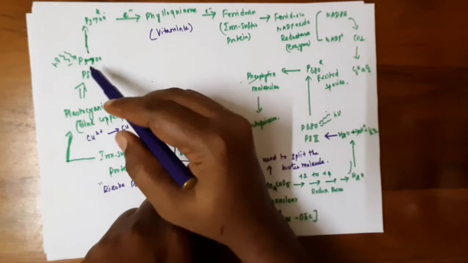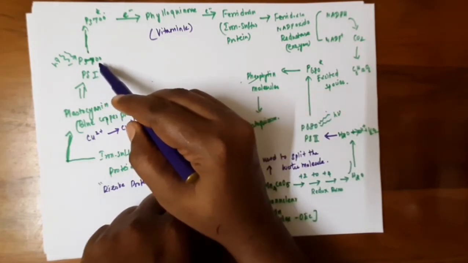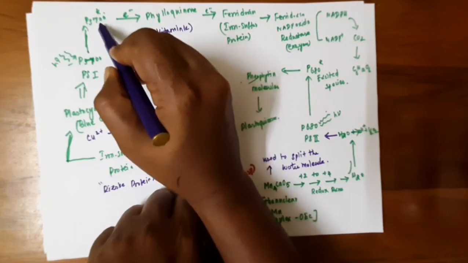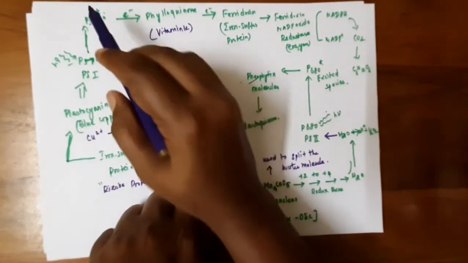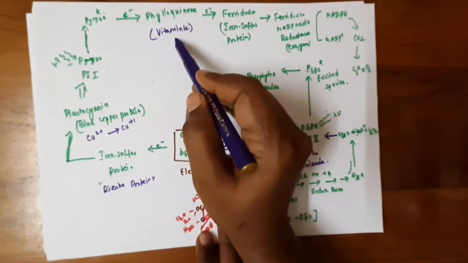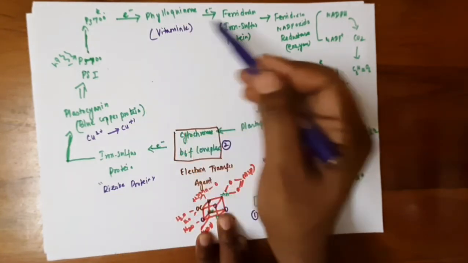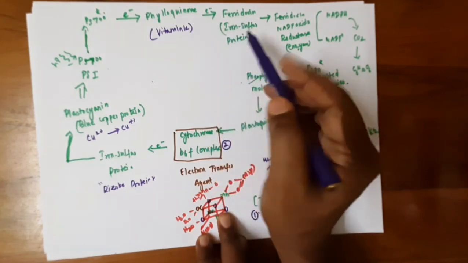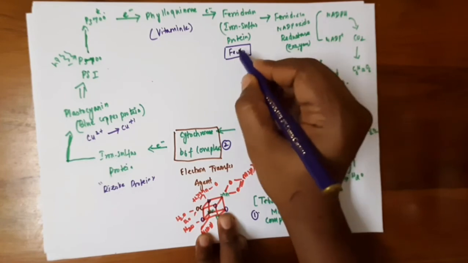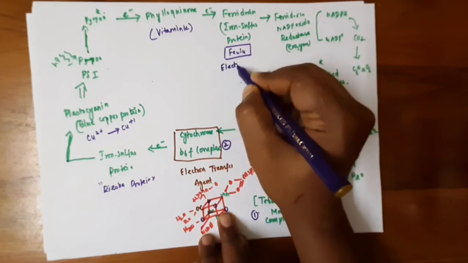So in photosystem 1, the chlorophyll has a wavelength of 700 nanometer, absorbs the light energy and gets excited. That is chlorophyll P700 in the excited level, and it gives the electron to the phylloquinone molecule, that is vitamin K, and it transfers the electron to the ferredoxin iron sulfur protein Fe4S4. Ferredoxin, a well known electron transfer agent.